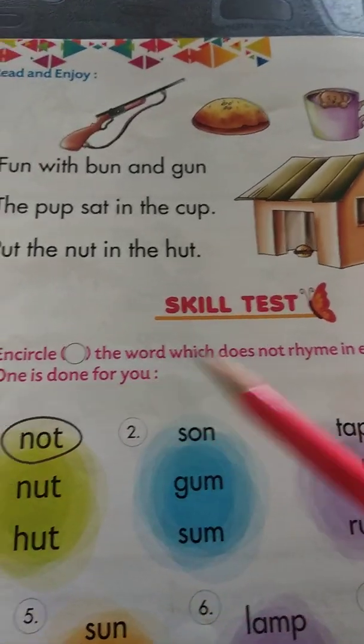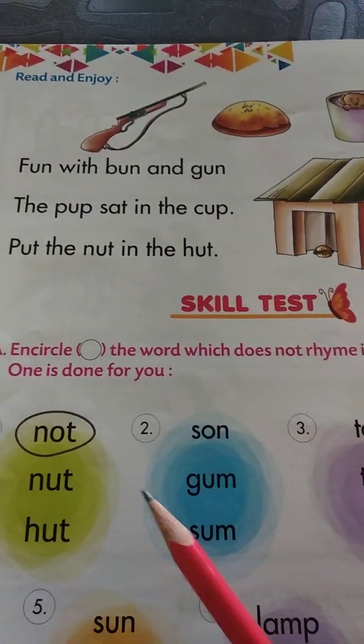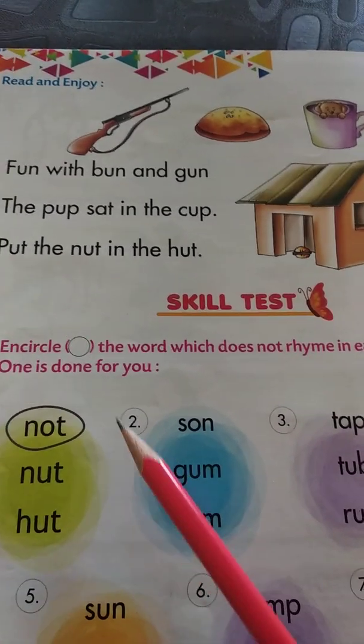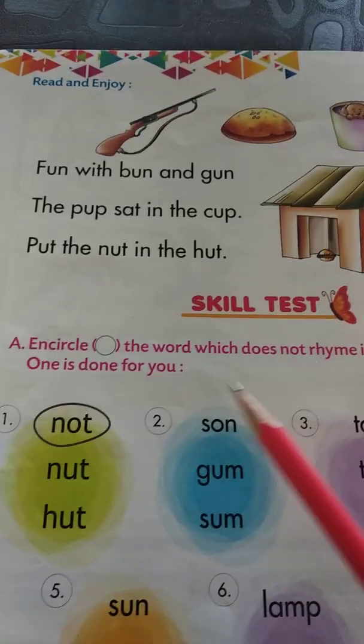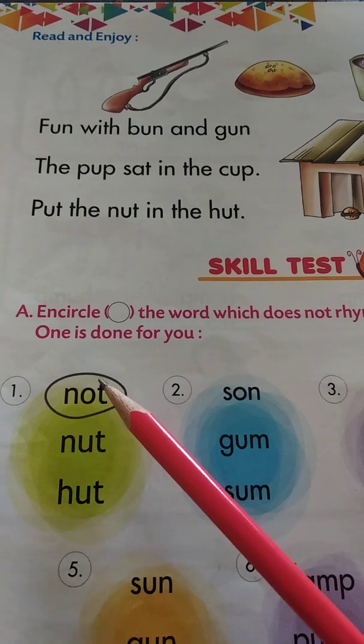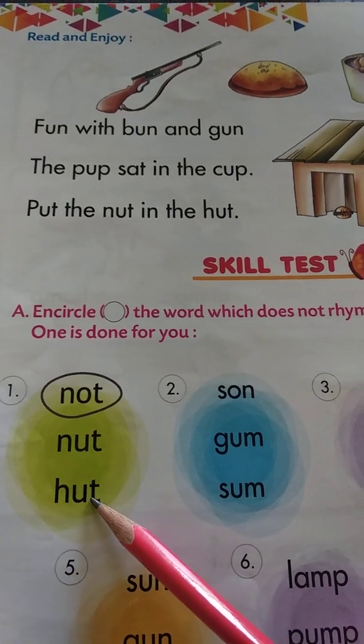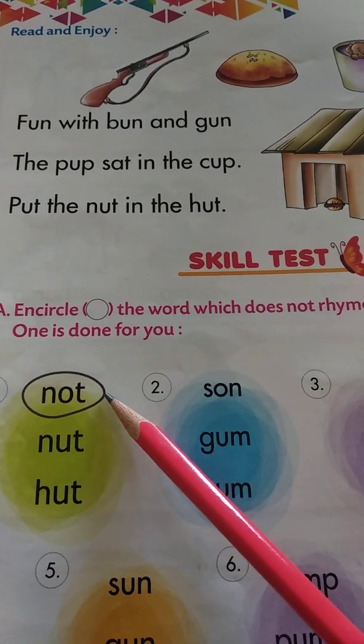Now you take the pencil. We will circle the odd one, the different one. Encircle the word which does not rhyme in each cloud. One is done for you. Not, nut, hut. Nut, hut is a rhyming word. This one is the different one.